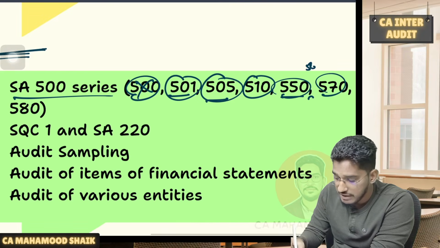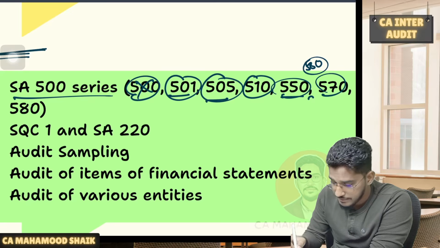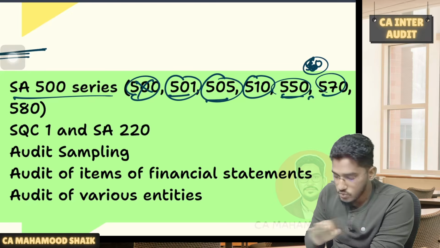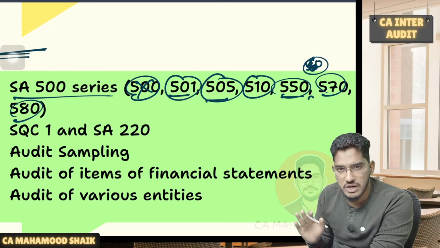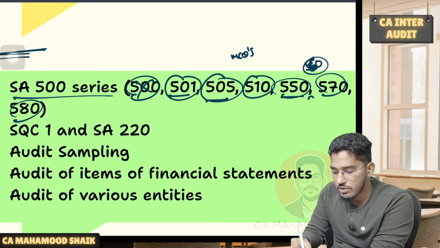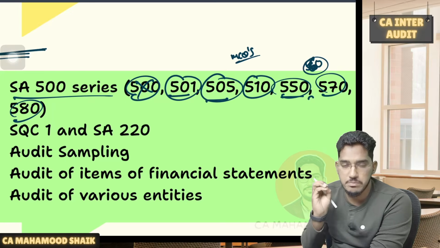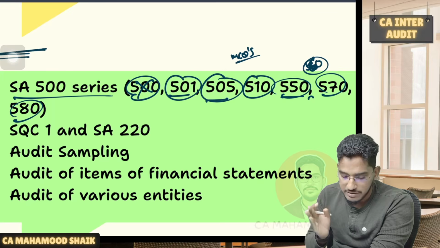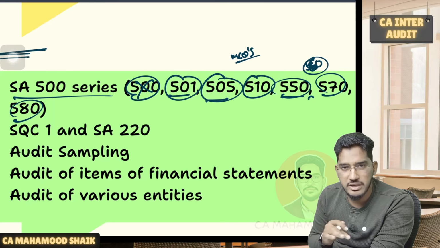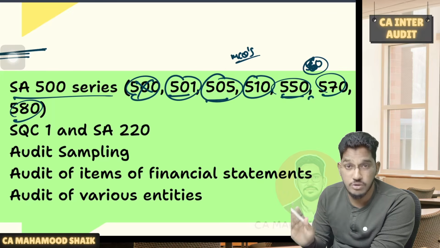I missed out one more thing here. 560 subsequent events, very, very important. 560, I missed it out here. So 560 also you have to cover. And also 580 written representation. This chunk of standards you cover. I am telling you, MCQs you can rock it. Minimum number of marks you can get from the MCQs. So that's why pick up the 500 series of the standards and try to complete that 500 series. I am telling you once again, focus on the concept there.